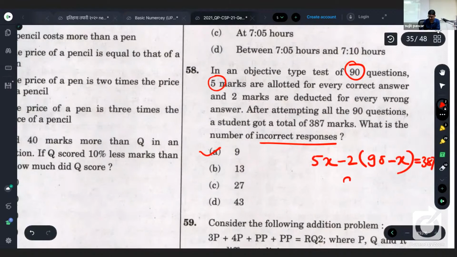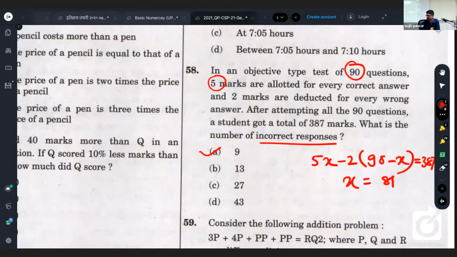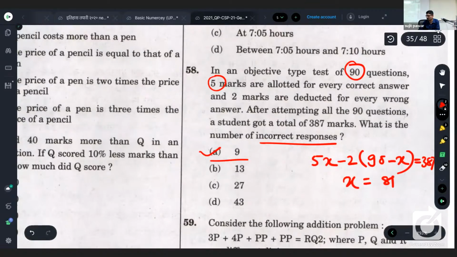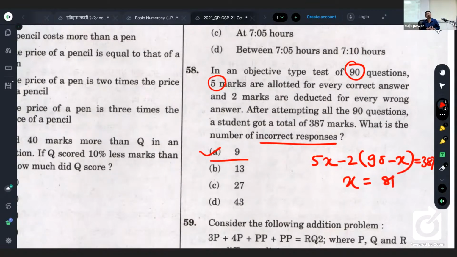So you will be getting x as 81. Is it clear? So 90 minus 81, it will be 9. Like that you can do. Once you get the concept, you can solve such type of question anywhere. So these are the things we need to take into account.